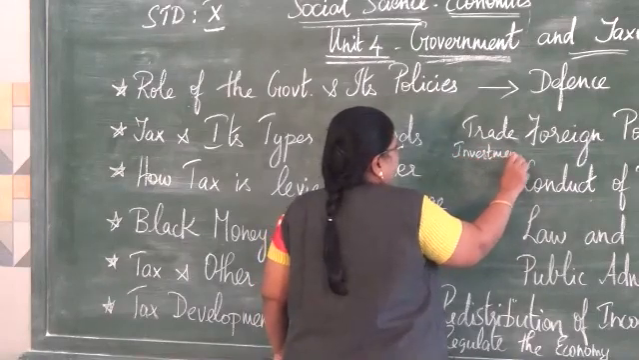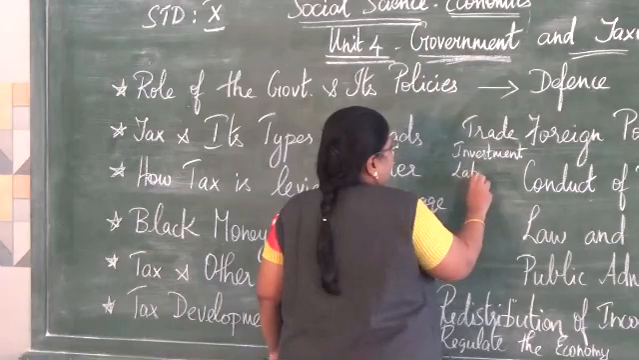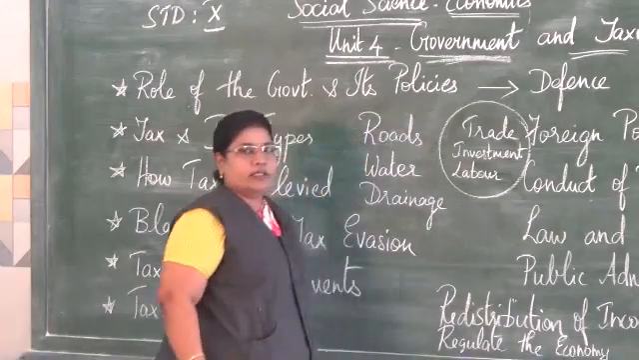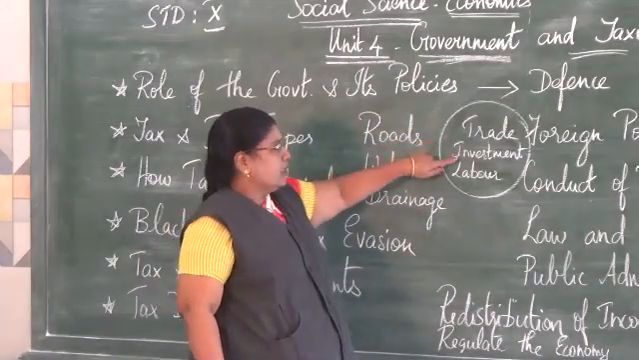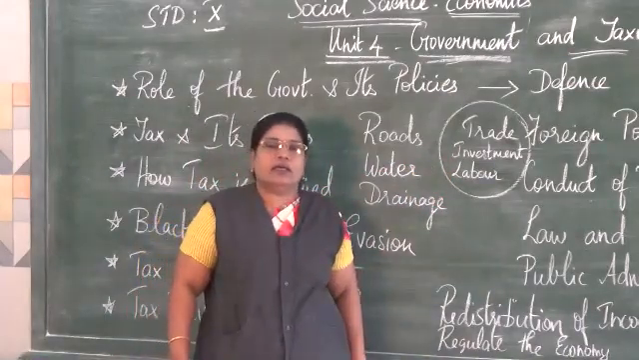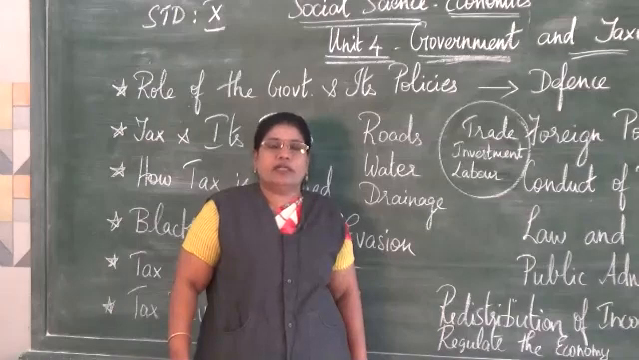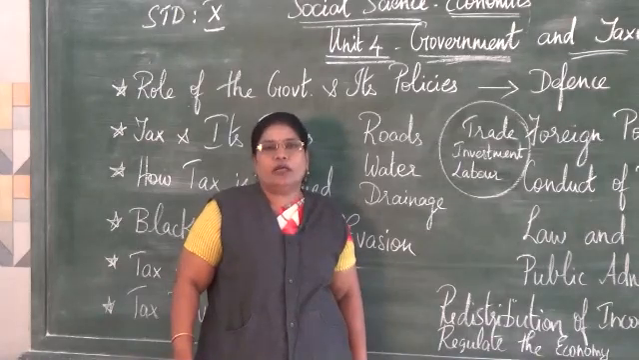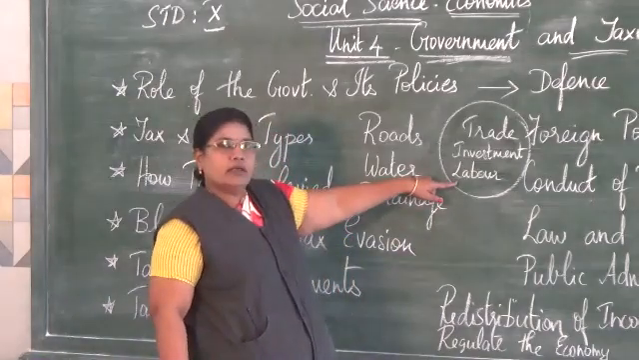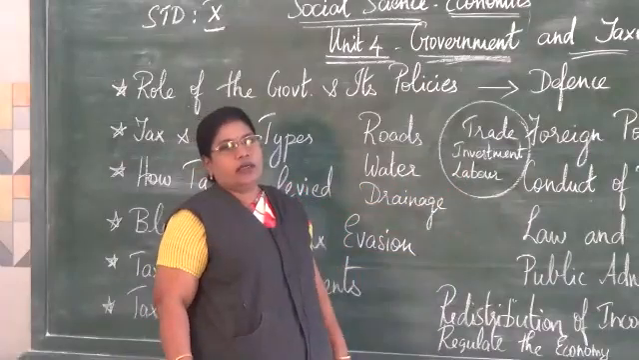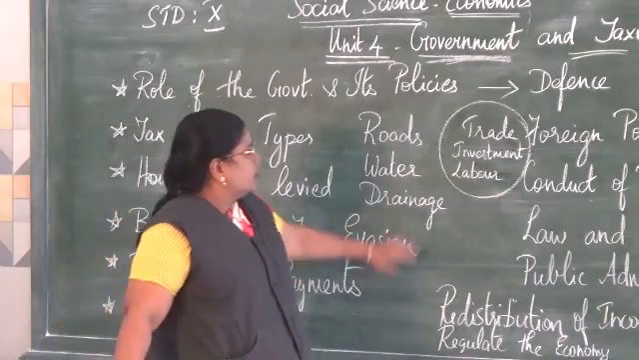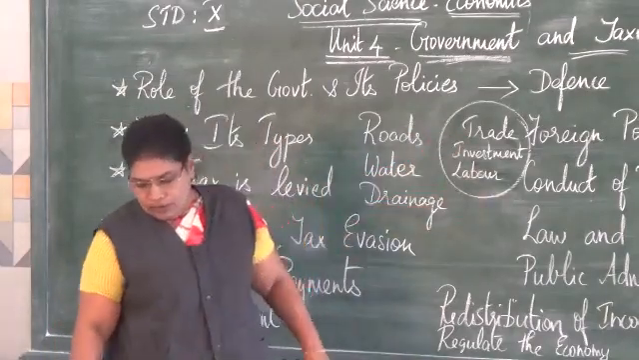So investment, then labor. These are the three important components in a foreign policy: exports and imports, investment, that is allowing foreign countries to invest in our country, for example, to start a foreign-based company in India. Then allowing labor, sending our people to work abroad, or allowing other people to work in our country as well. So these are the three important components of the foreign policy.